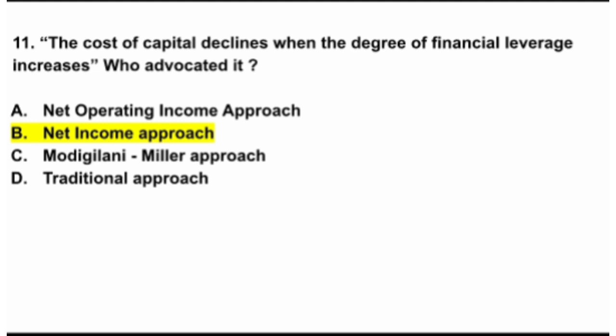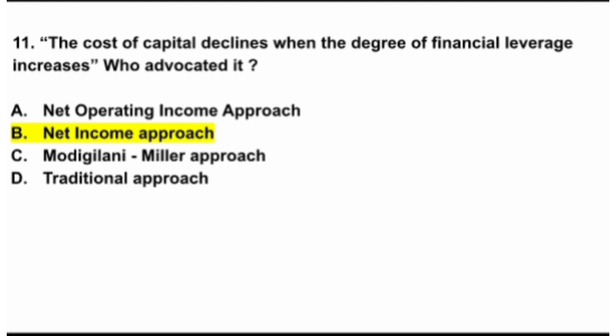In this case KD remains constant and also KE remains constant. KO only declines. And this type of question is also asked for the net operating income approach. We know that the cost of debt remains constant, the overall cost of capital also remains constant, and the cost of equity only rises, because of the expectation of equity shareholders with the use of increased debt.